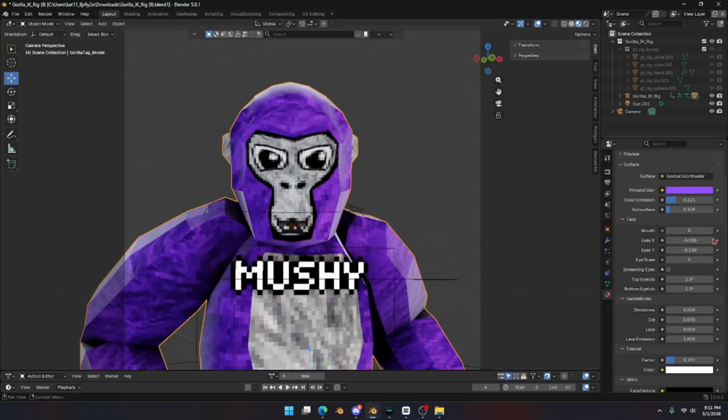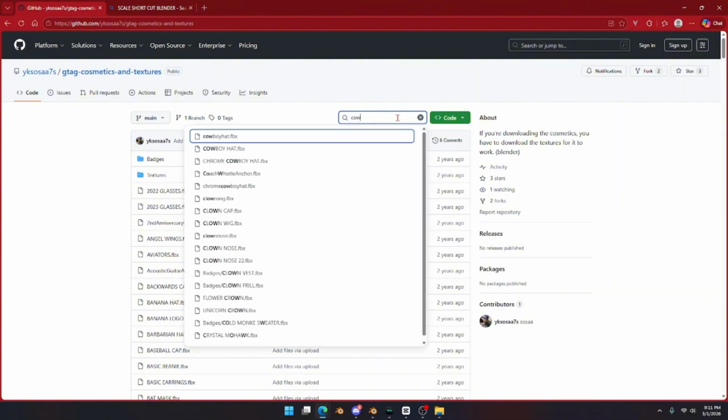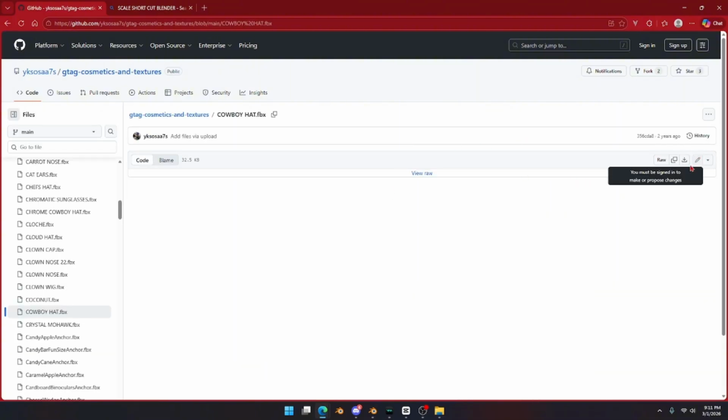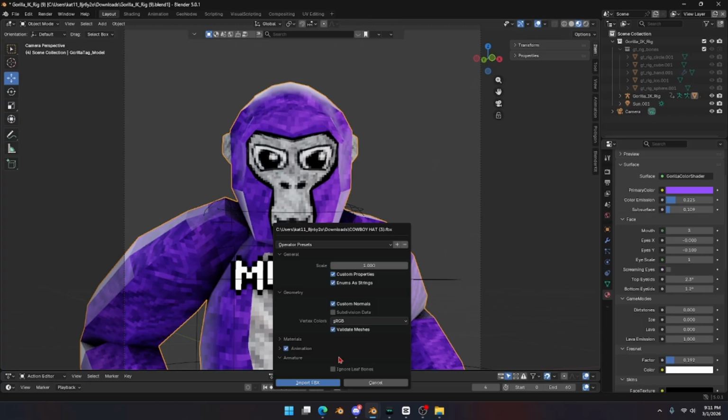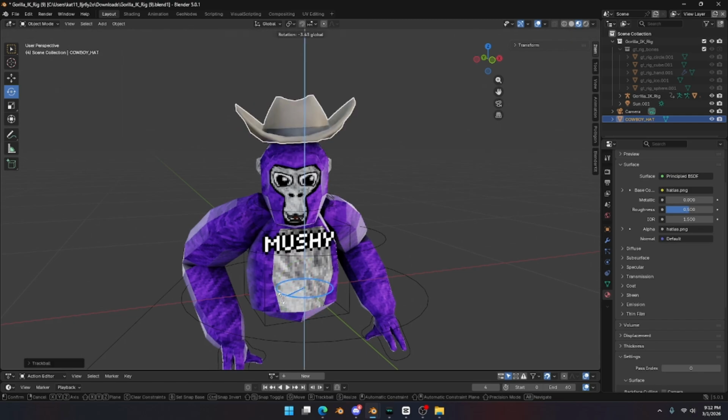And after you have your face set up, now you need to get some cosmetics. So go to the second link in the description and it should take you to this GitHub page. Go to File, search your cosmetic. Then after you found your cosmetic, hit download. And you should be able to just drag it into Blender and hit import FBX. And then it should be in Blender. And then after you do that, you can rotate it to your gorilla.